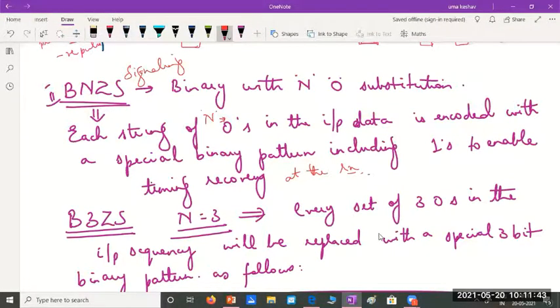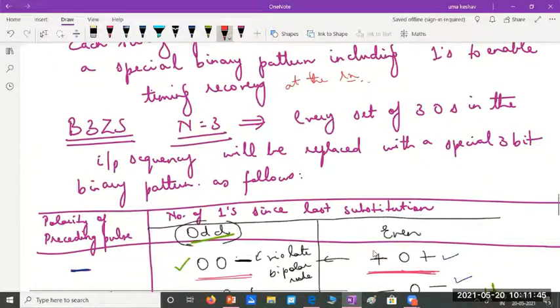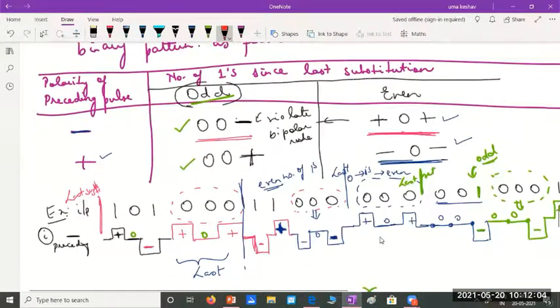And the best example again is B3ZS, where N value is 3. That means every set of 3 zeros in the input sequence will be replaced with a special 3-bit binary pattern. And here also how we are going to do the replacement, just like in the previous case, we have two formats.